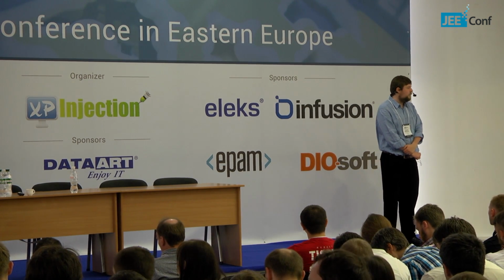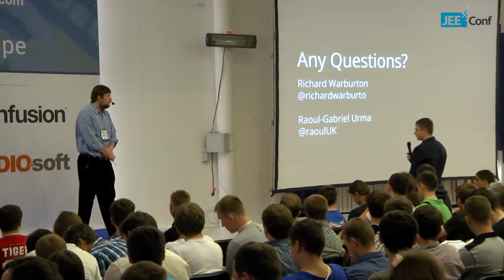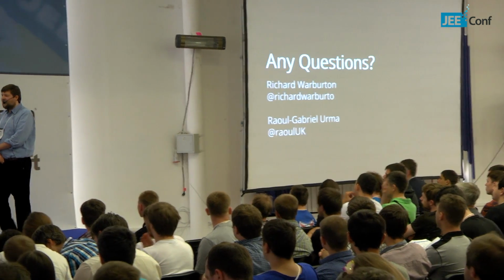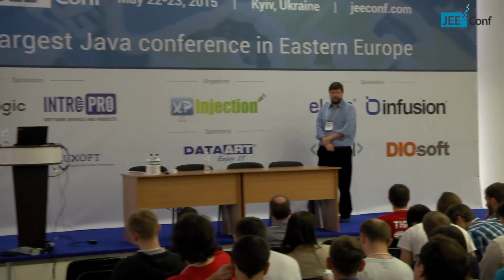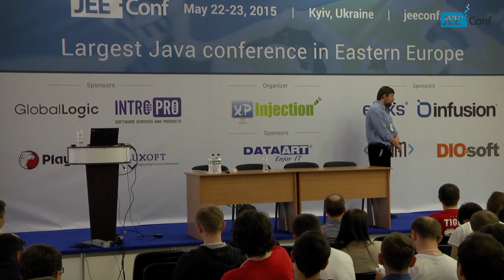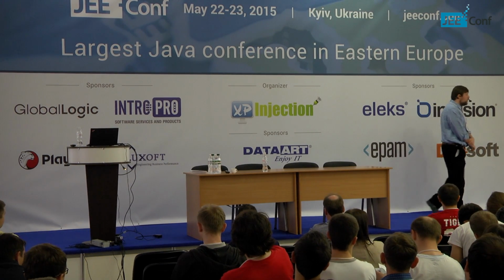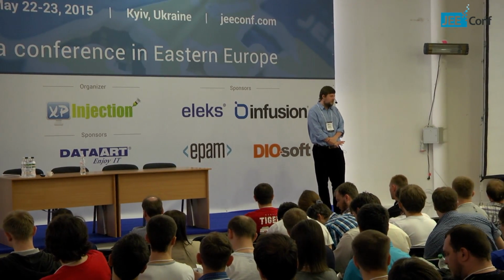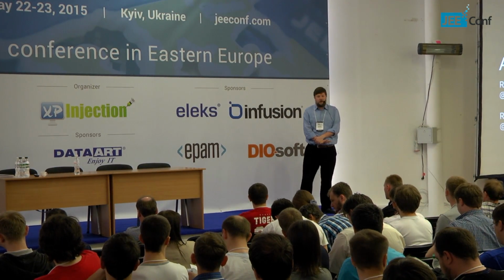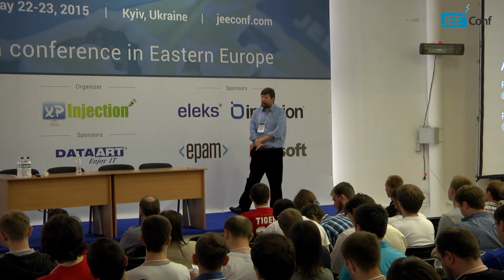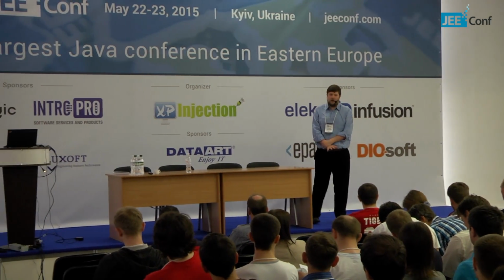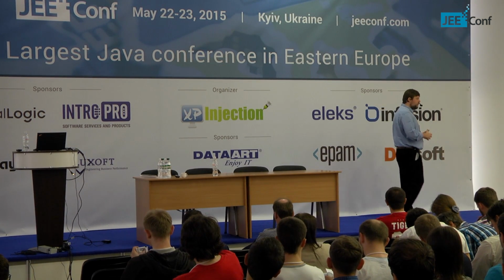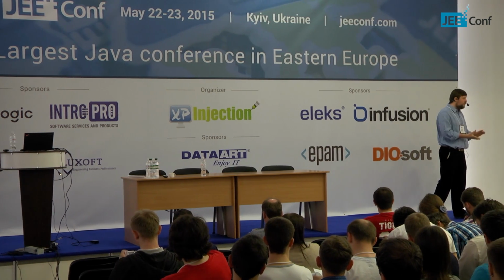Okay? My question, why is optional not serializable in Java 8? Yeah, right. So why is optional not serializable? There was a lot of discussion about serializability during the Java 8 spec. There was a lot of discussion about whether lambdas should be serializable. Serializability has a lot of issues. The current version of serializability basically forces you to expose an implementation detail, the internal representation of your optional data type.